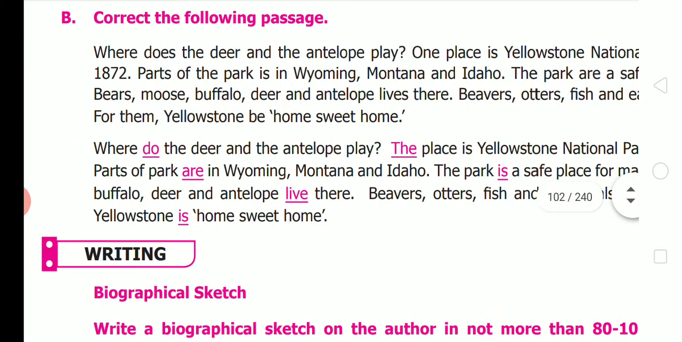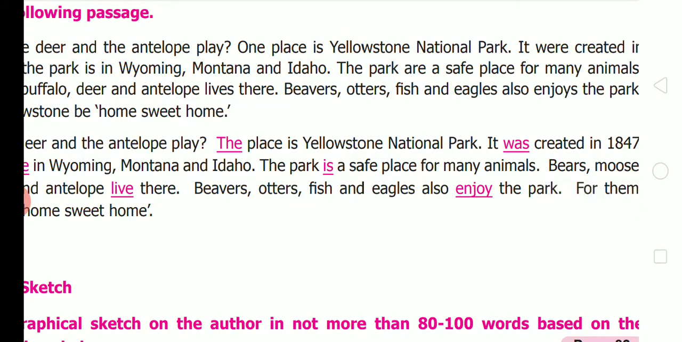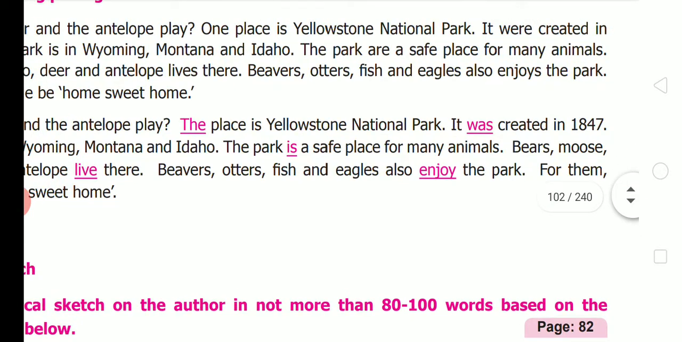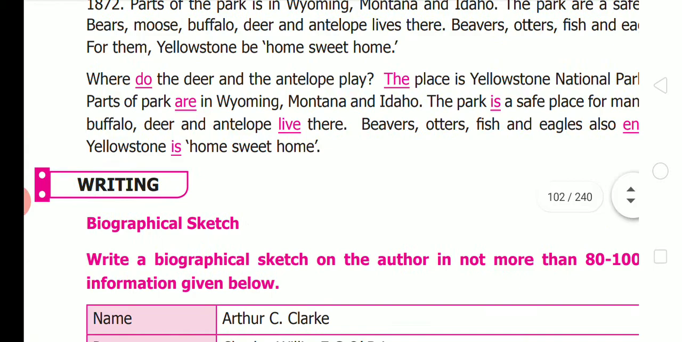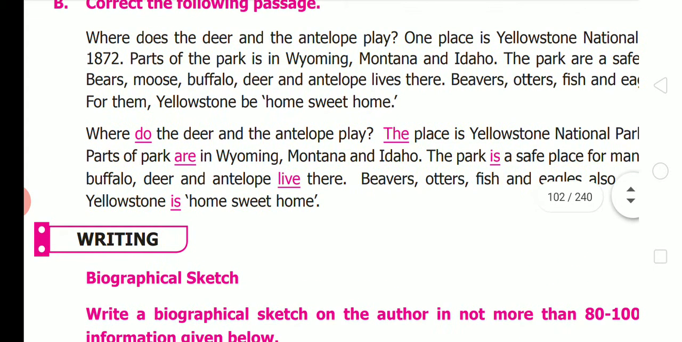Bears, moose, buffalo, deer and antelope live there. Because of many animals, we are saying you should use live only. Beavers, otters, fish and eagles also enjoy the park. For them, Yellowstone is home, sweet home.